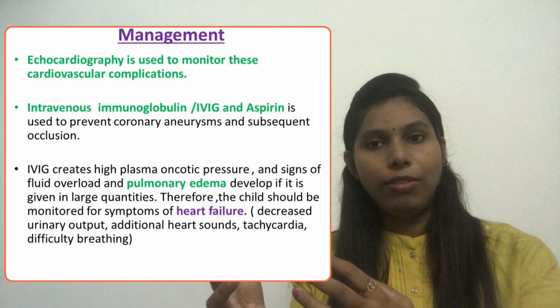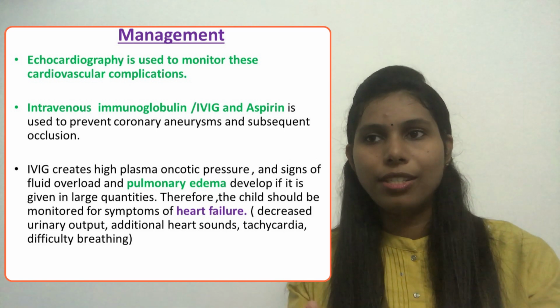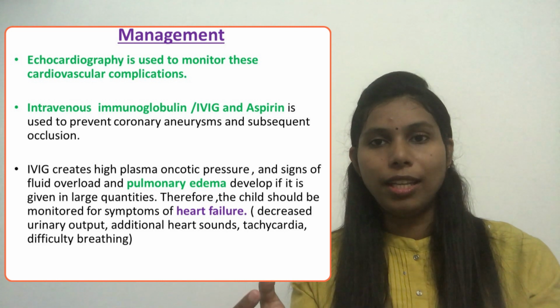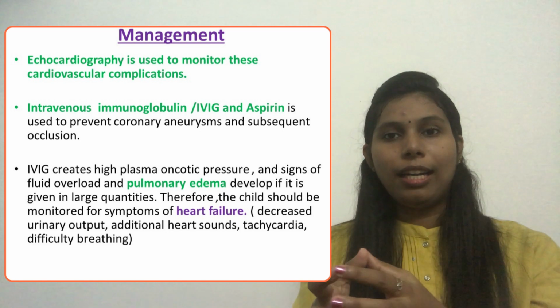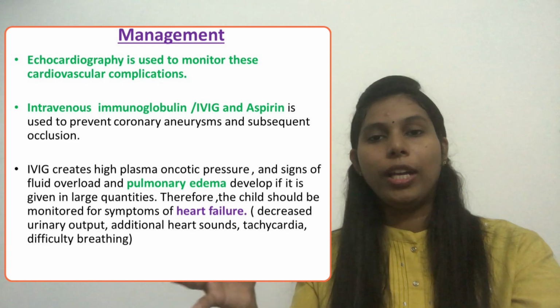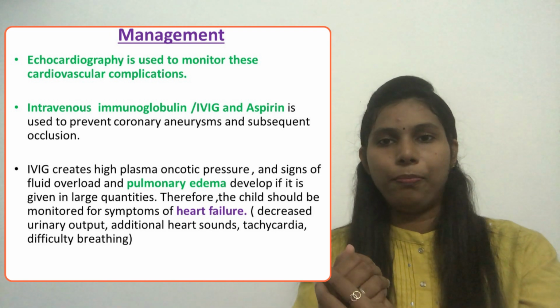Because in heart failure, we can see decreased urinary output, additional heart sounds, tachycardia, and difficulty breathing. These are all symptoms showing that there is a fluid overload in the client, and the client is showing some pulmonary edema. If these symptoms persist, that means there is a chance of heart failure. So keep those points in your mind.